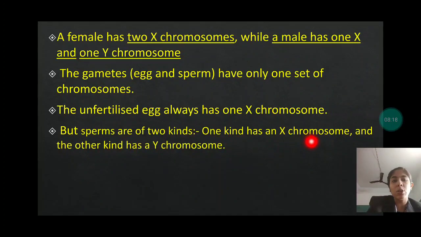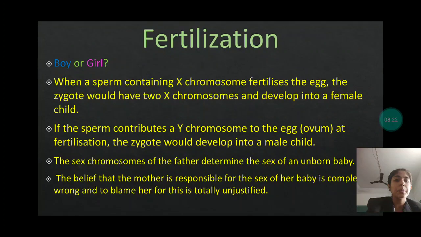One kind has an X chromosome and the other kind has a Y chromosome. Now, how is the determination done, whether it is a boy or a girl, at fertilization? Let us see. When a sperm containing X chromosome fertilizes the egg, the zygote would have 2 X chromosomes and develop into a female child.